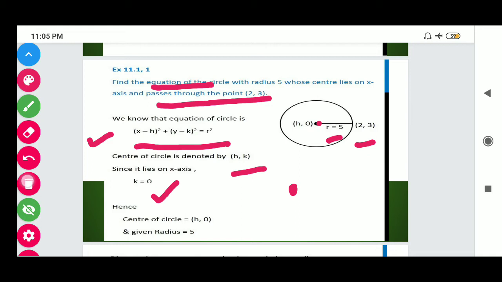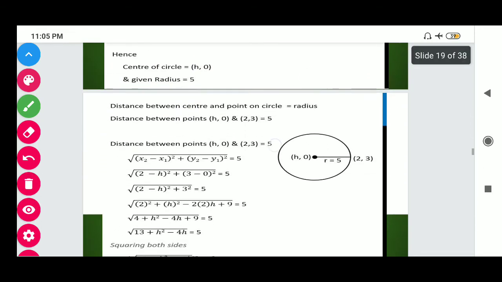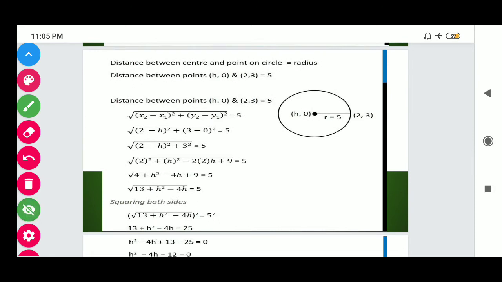So by using the center (h, 0) and radius 5, the distance from the center to the point equals 5. So we can use the distance formula. You know that the distance formula is the square root of (x2 minus x1) whole square plus (y2 minus y1) whole square, which equals 5. Putting the values, we get the square root of (2 minus h) whole squared plus (3 minus 0) whole squared equals 5.